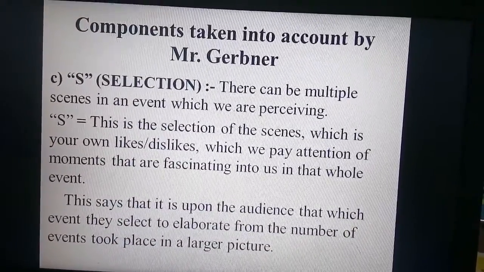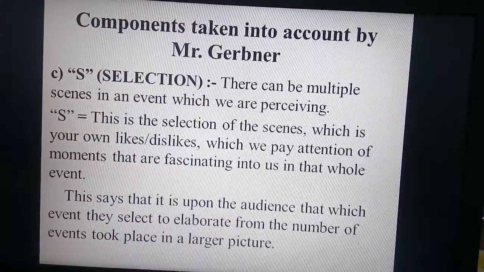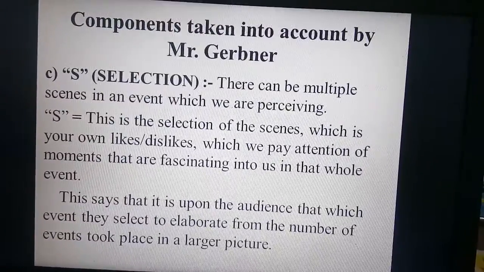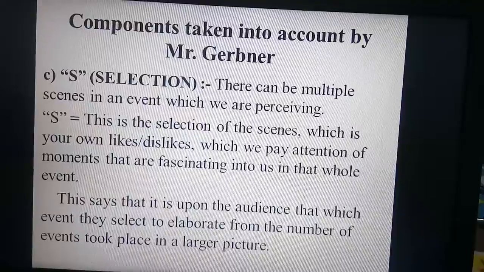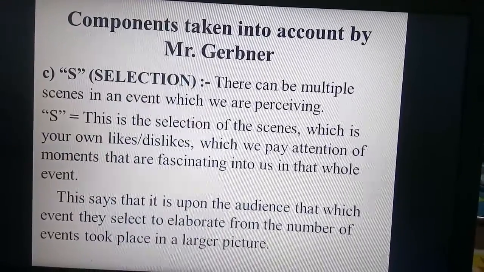The next one is S, as in selection. There can be multiple scenes in an event which we are perceiving. For example, if we are seeing a cricket match, there can be a number of events like the bowler bowling, the batsman defending, the fielder catching the ball. So there can be n number of events.